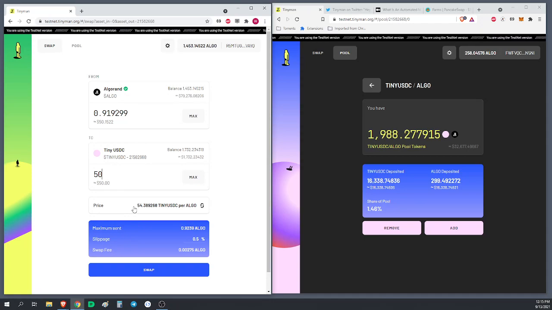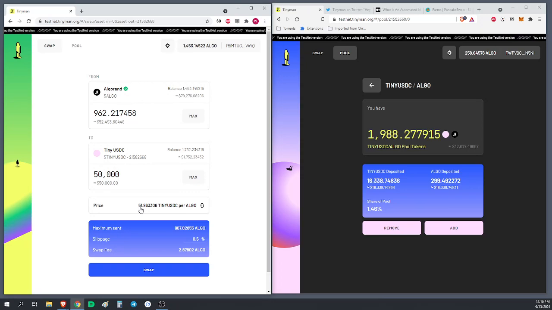See, it went from 54.39 to 54.38. Now if we go up to 500, now it went up to 54.36. Now let's say we want to do $5,000 worth. Now I'm getting paid 54.14. Now let's even go higher to 50,000. There, now I'm only getting $51 per Algo. And you see, as you keep going higher, that price will keep going down, and that's kind of how these work.